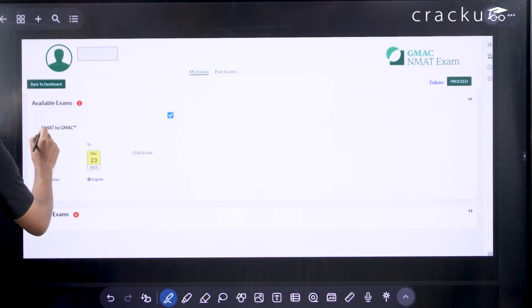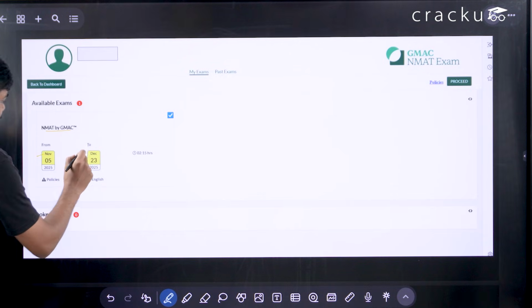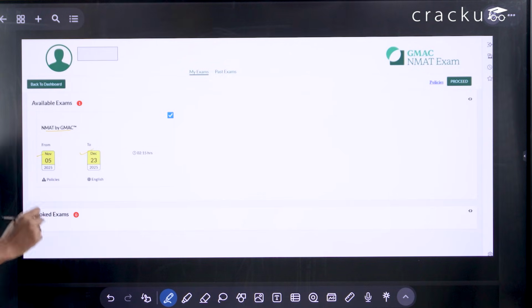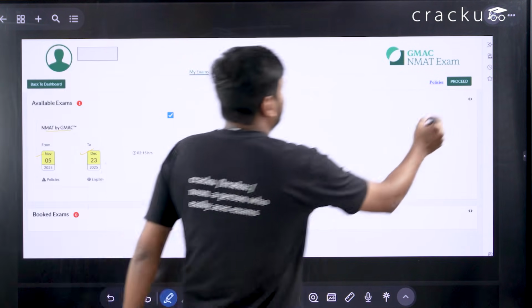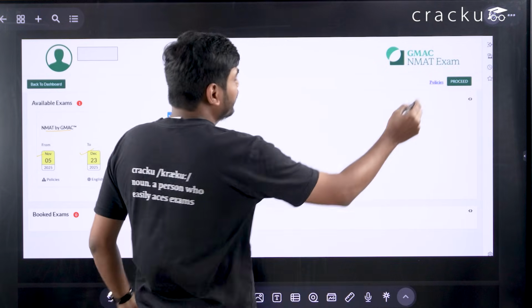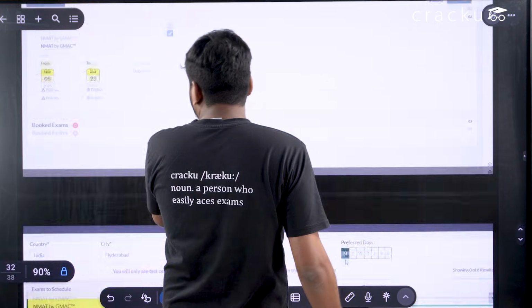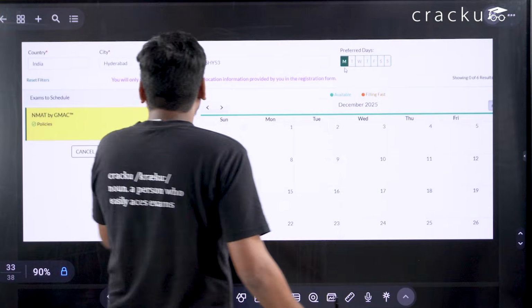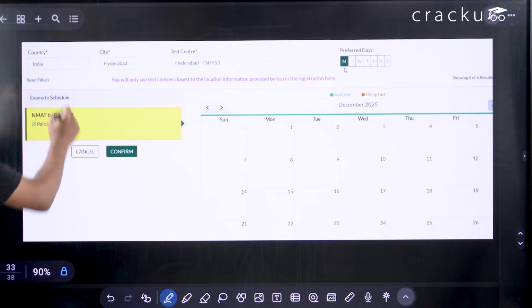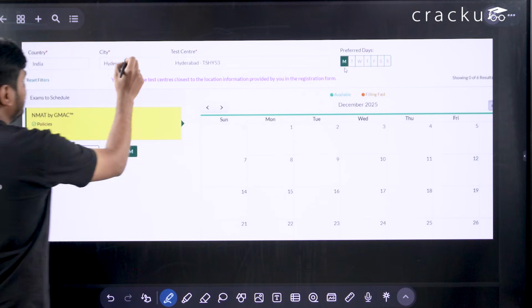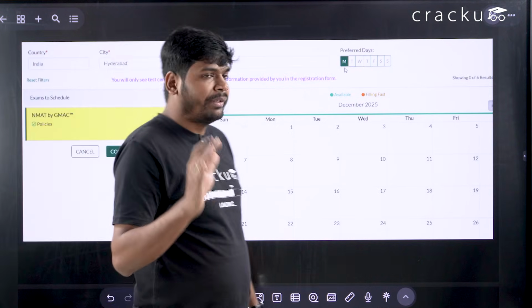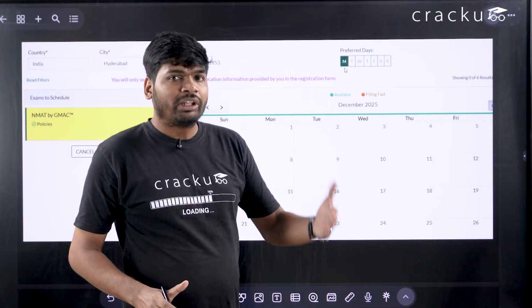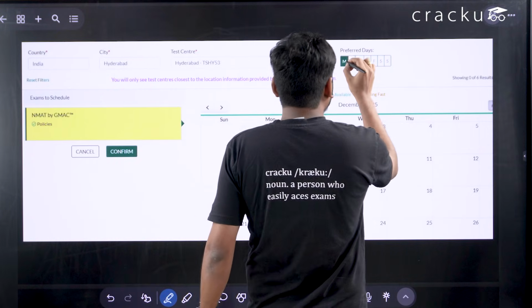So the NMAT exam will be conducted from 5th of November to 23rd December 2025, and you want to select the slot. For that you have to click here, proceed. So you will click on proceed. Once you click on proceed, you will get an option to select the country, city, test center. So if you are preferring to give the exam on a particular day, you just select here Monday,